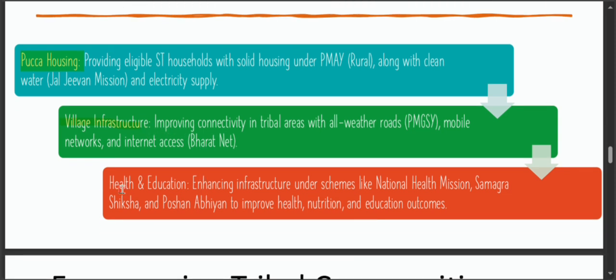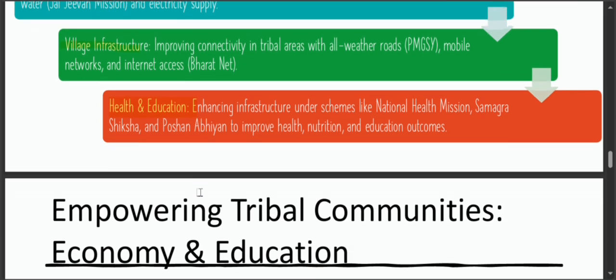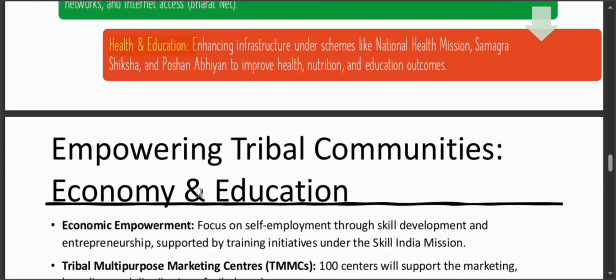Now the next is the health and education sector. Here, by enhancing infrastructure under various schemes such as National Health Mission, Samagra Shiksha and Poshan Abhiyan, the goal is to improve health, nutrition and educational outcomes for tribal communities. In essence, you can say that these initiatives under PMJUGA are designed to create a more supportive environment for tribal families, ensuring they have the resources and infrastructure they need to thrive.